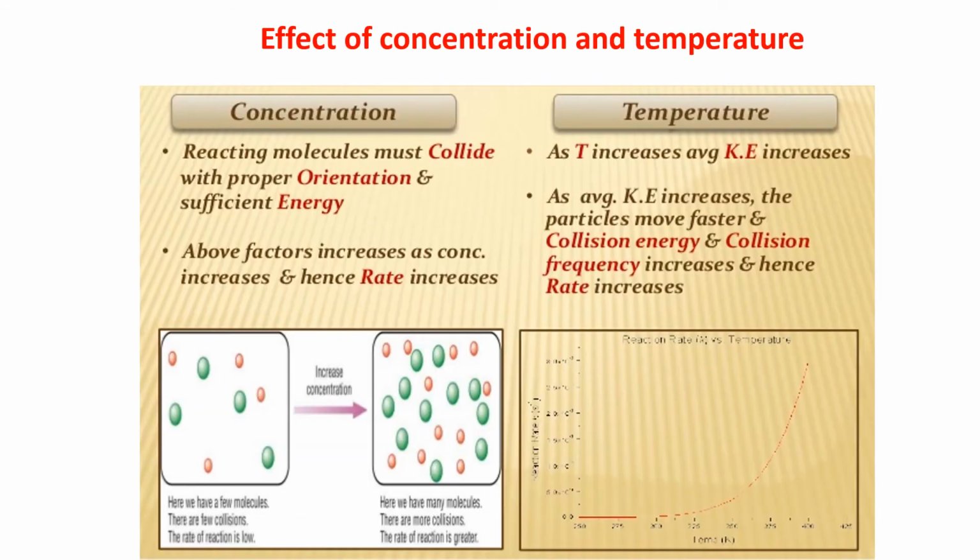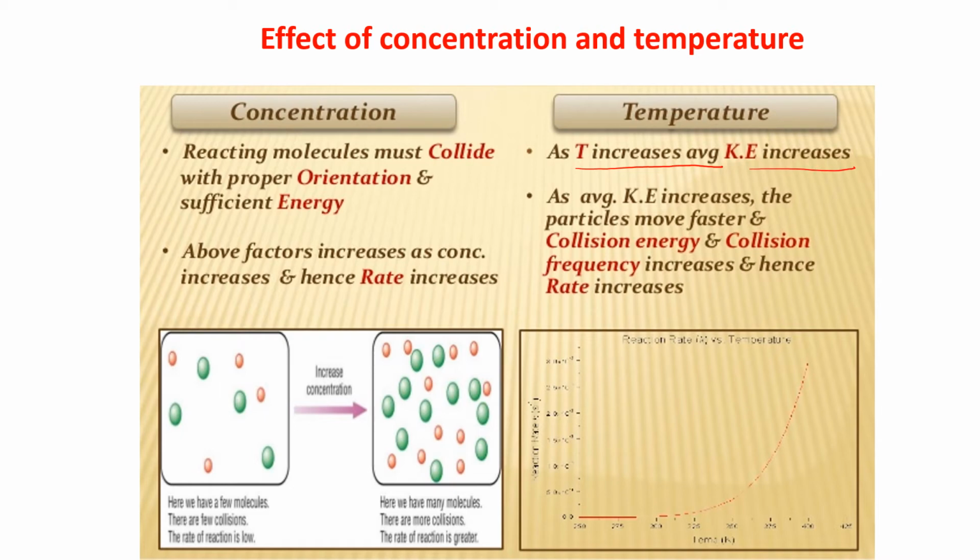Now this is the effect of concentration and temperature both. Concentration means that reacting molecules must collide with proper orientation and sufficient energy. If the temperature increases, the average kinetic energy increases.